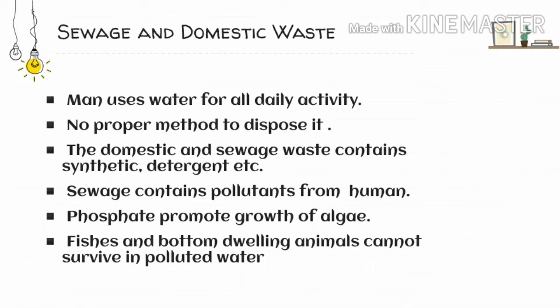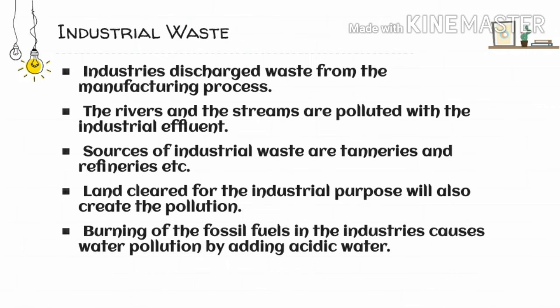When this eutrophication takes place, especially the fishes, animals and plants dwelling at the bottom of the water cannot survive because of the deficiency of oxygen, and it kills the aquatic organisms to a large extent, and it leads to the complete disruption of the food chain. We can say that there's a nil chance of survival of marine life in the polluted water. Now we will talk about industrial waste, how industrial waste leads to the pollution of the water.